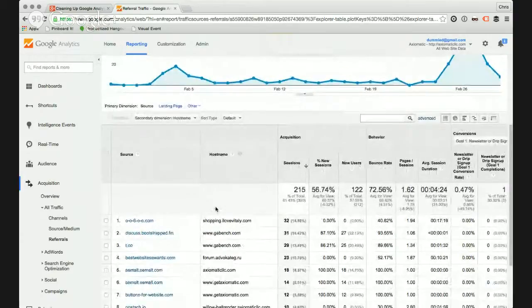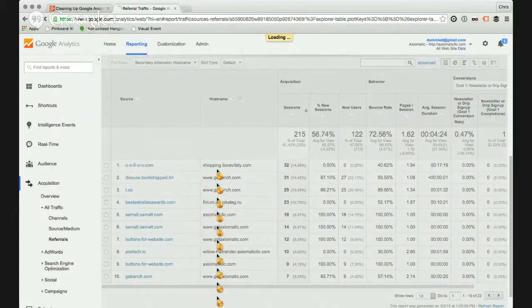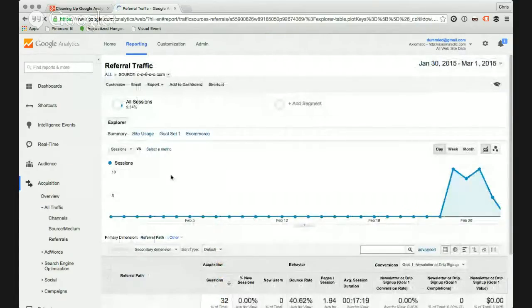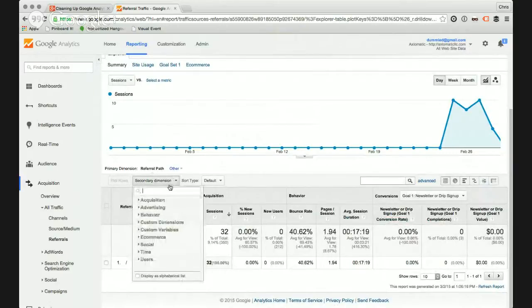both sort of types of referral spam here. We have the ones that are bad crawlers, like Smalt is the most common one, and you'll see them a lot. Buttons for website.com is another one, and we'll take care of both of those with a filter here in a minute. And then there are these other ones that look kind of like this. So let's explore this one just a little bit more. So you get the referral path there. And then just for giggles, let's do a secondary dimension on language.